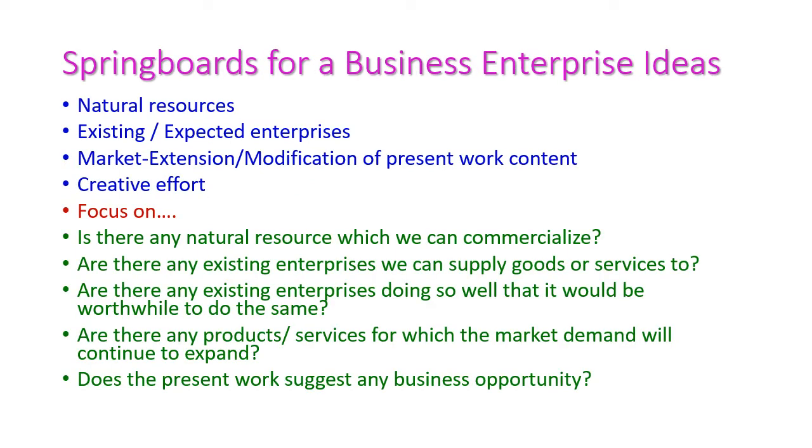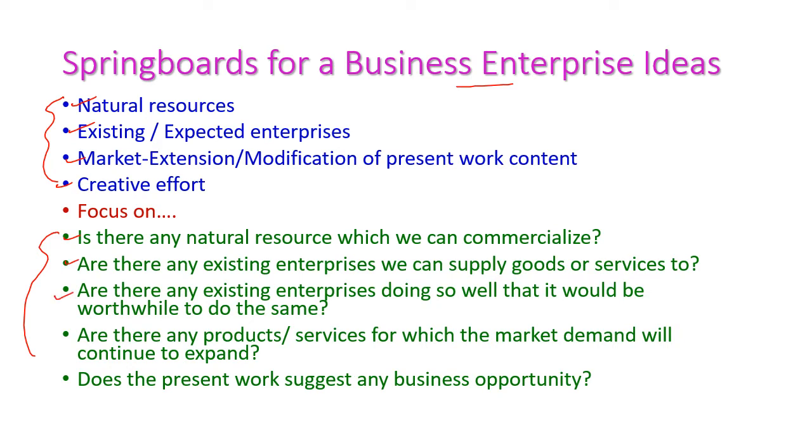And next we will see the springboards for business enterprise ideas. Here we can collect ideas from natural resources, existing or expected enterprises, market extension, and modification of present work content, and creative effort. So for collecting all this information, we need to focus on the following things. First one is, are there any natural resources which we can commercialize? And second one is, are there any existing enterprises we can supply goods or services to?